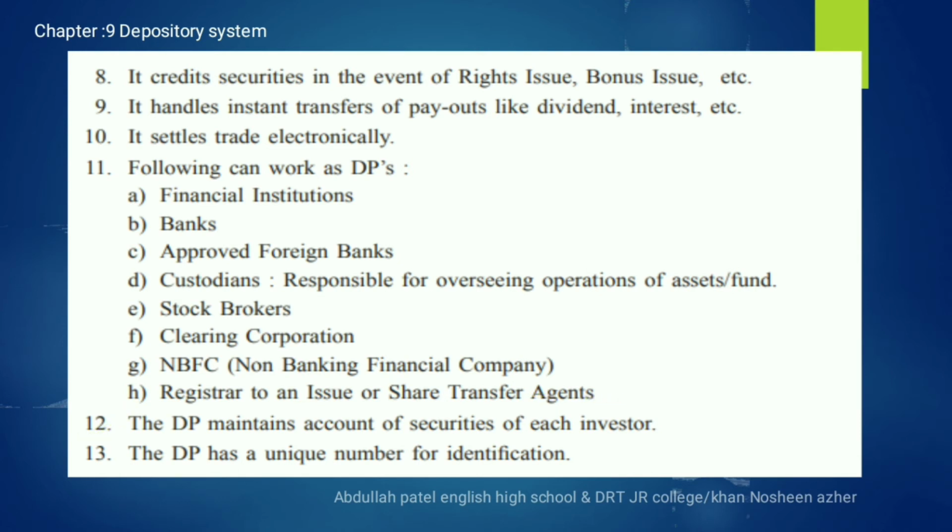Number 12, the DP, that means depository participant, maintains the account of the securities of each investor. Number 13, the depository participant has a unique number for their identification and for their transaction performance.